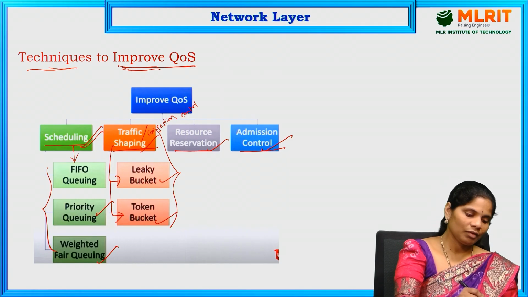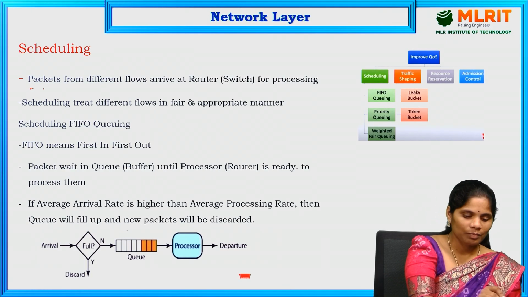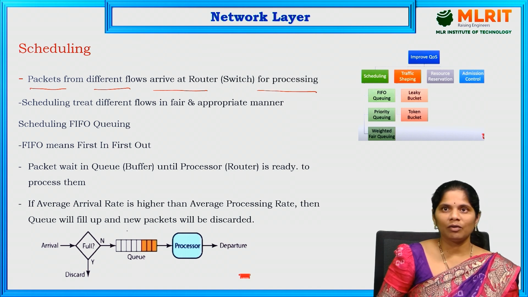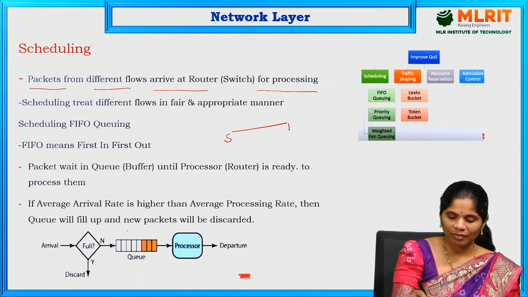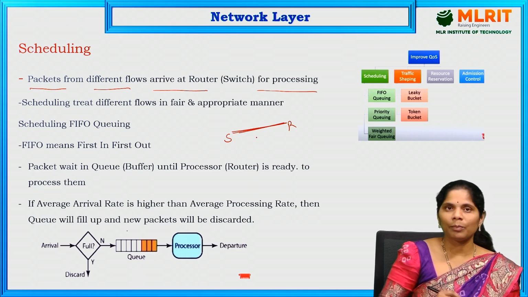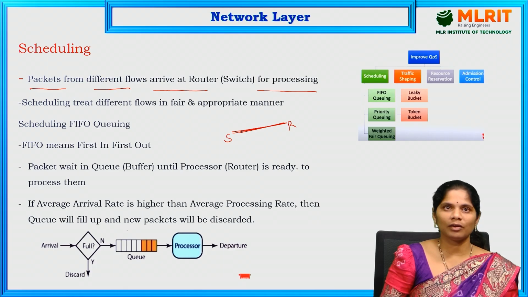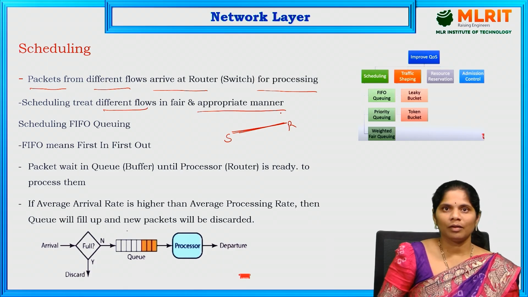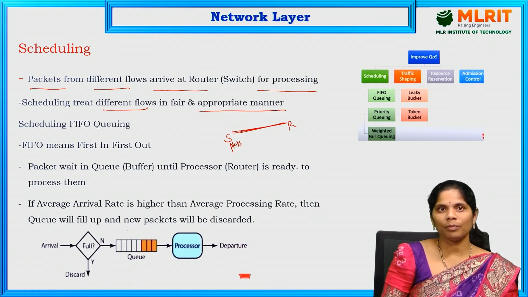First, we have to see scheduling. What is scheduling? Scheduling is nothing but how packets from the different flows that arrive at the router are processed. Means how we are going to schedule the packets when they are sent from the sender to the receiver, what the schedule is for sending that particular packet. Scheduling treats the different flows in an appropriate manner. Means whatever packets are there, we have to send that data in an appropriate manner only.